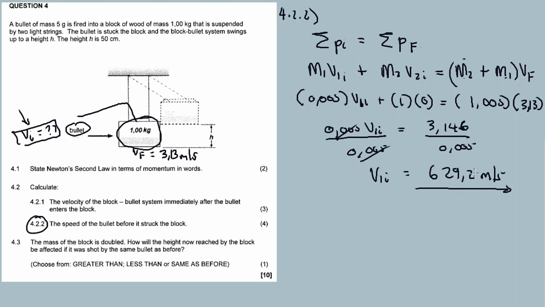A bullet must be traveling fast, even. It must travel fast. Now the mass of the block is doubled. How will the height now reached by the block be affected if it was shot by the same bullet as before? Will it be greater than this height, less than, or same as before? I say it will be less than, because the wooden block is now heavier, so the bullet won't have the same effect on this block. So the answer should be less than.